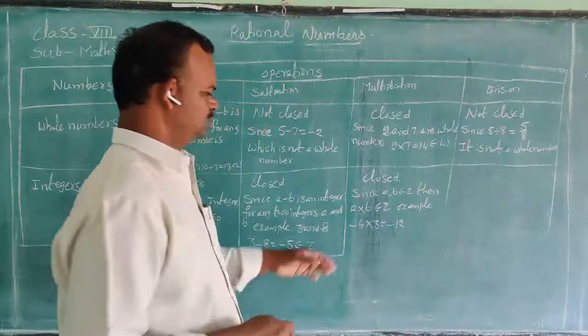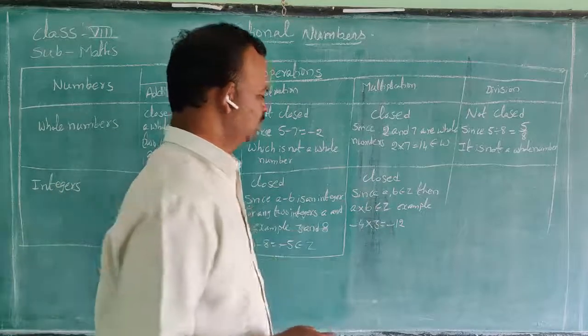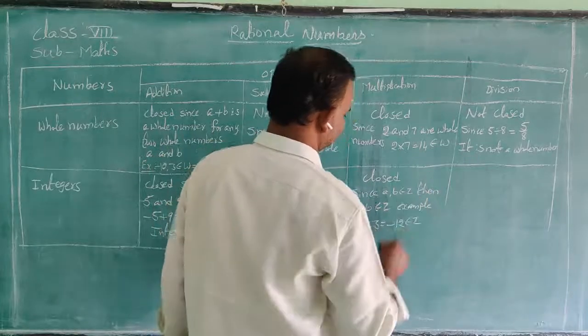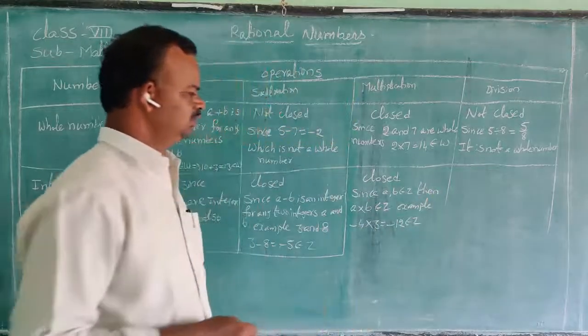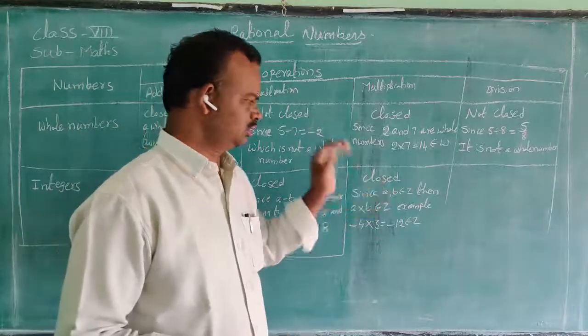We are multiplying these two values. It belongs to Z. So it is also closed.